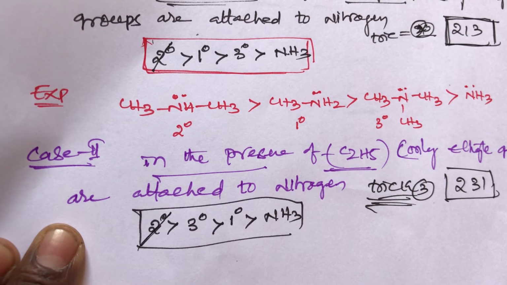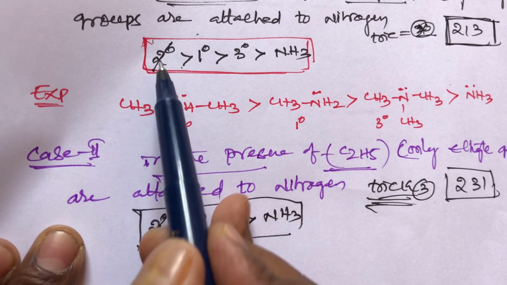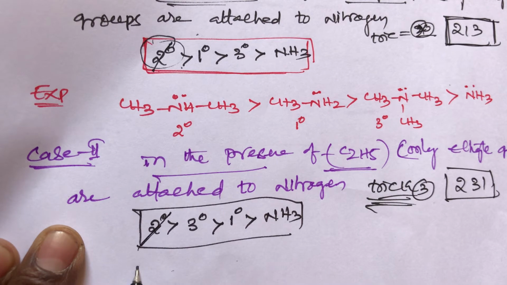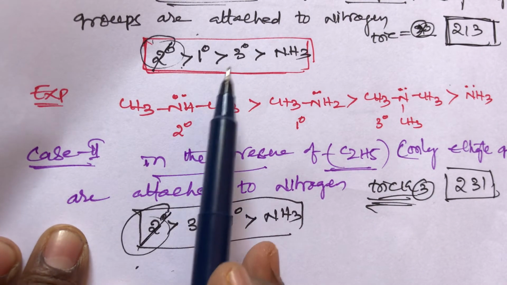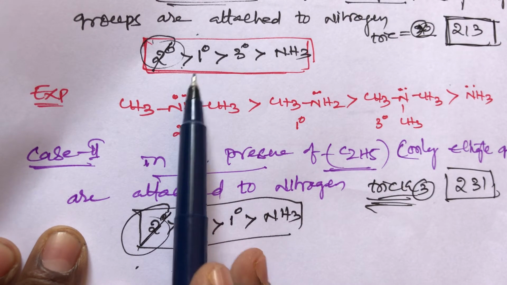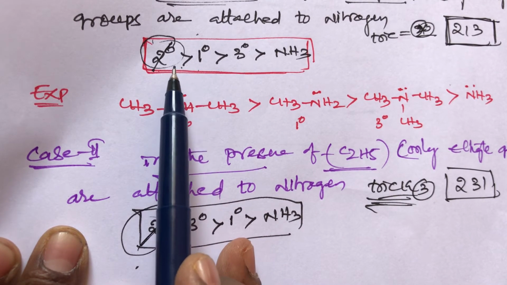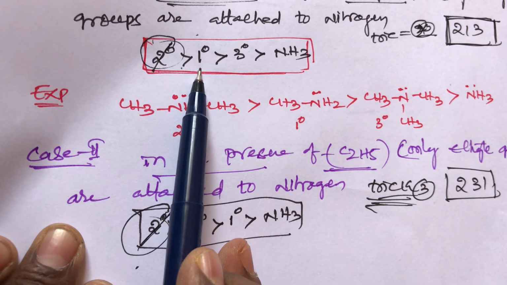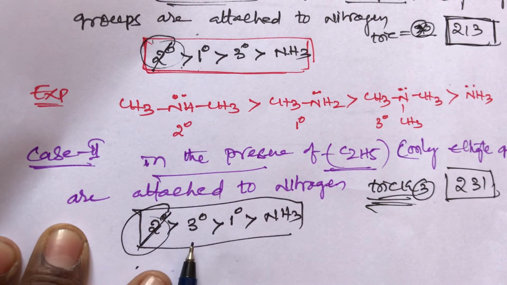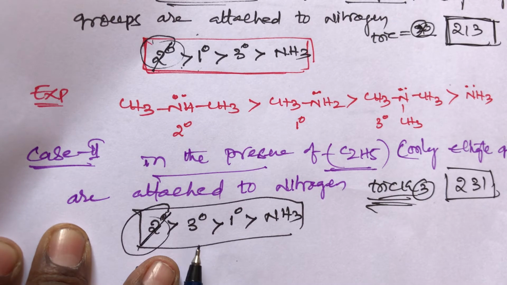Once again students, observe this one. In condition 1 and condition 2, first preference goes to secondary amines. In condition 1, second preference goes to primary amines. But in the second case, the second priority goes to tertiary amines.